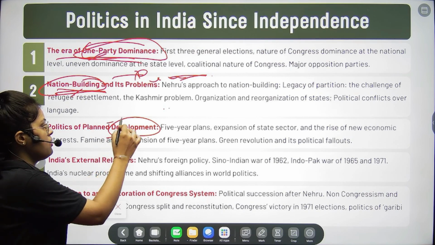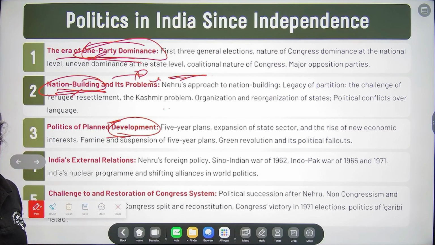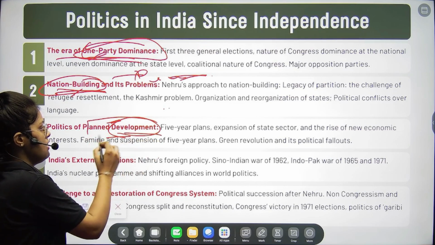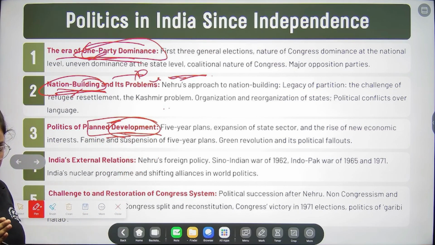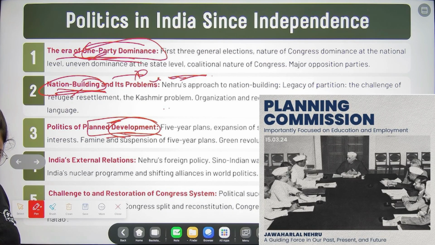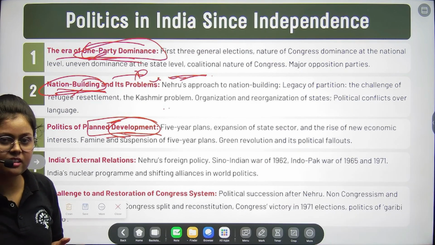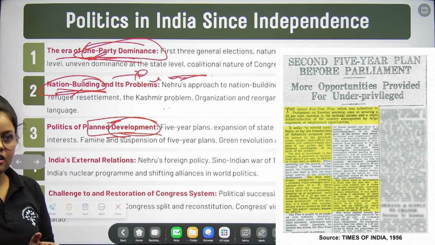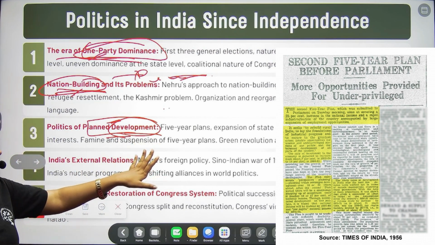So when we are talking about welfare, we need a development plan. How we made sure that the development is in the direction of everyone getting the benefit of that development, that we are discussing in this chapter. Basically, if we see India after independence, Nehru had a very clear vision that we will have planned development, in the sense of the five-year plans, right? So this we are discussing in this chapter.